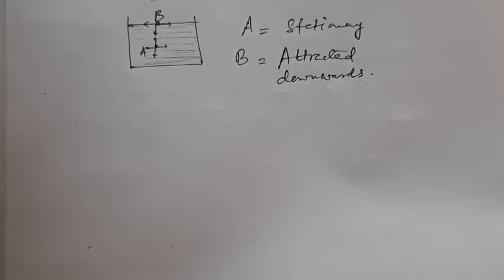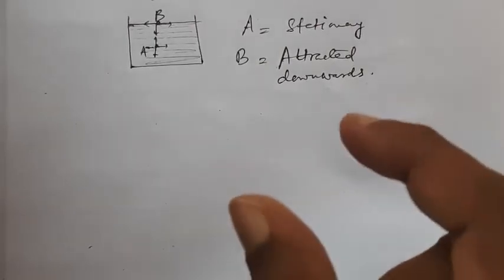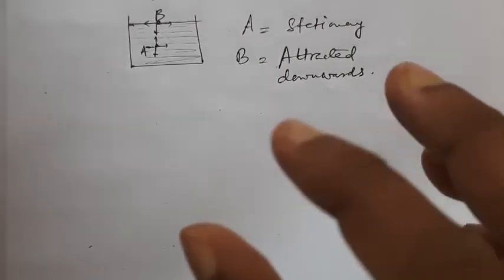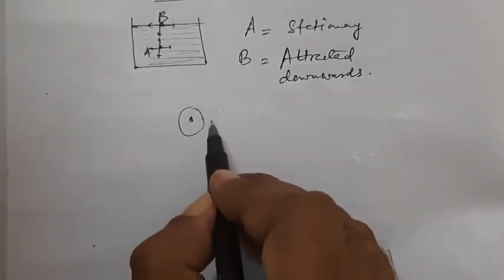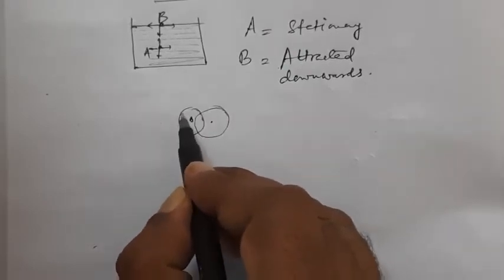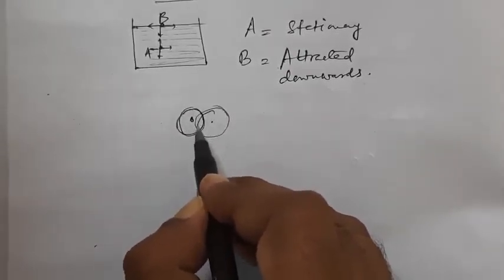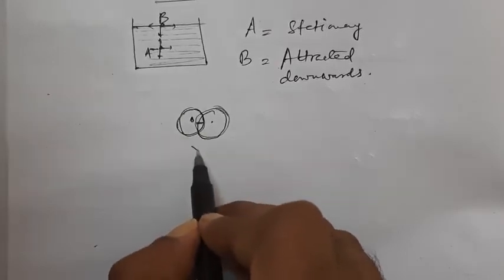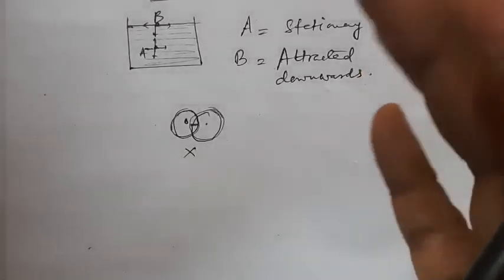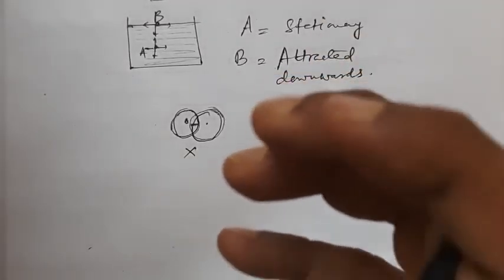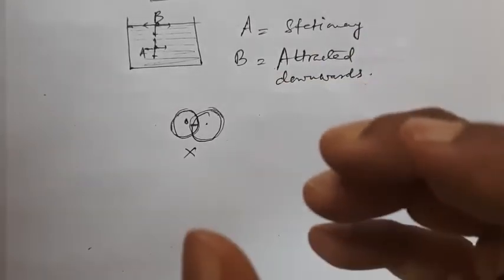Now one more thing you have to keep in mind: the contraction of the free surface of a liquid does not continue indefinitely. When any two liquid molecules come within overlapping distance, this is known as the overlapping of the molecules. Now this does not happen. Why does it not happen? When any two liquid molecules come within an overlapping distance, an elastic stress is developed.